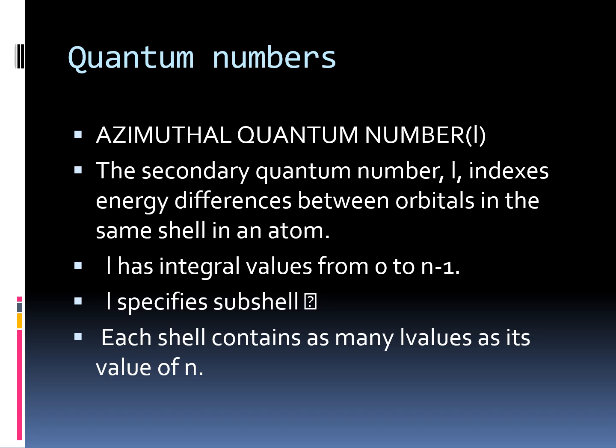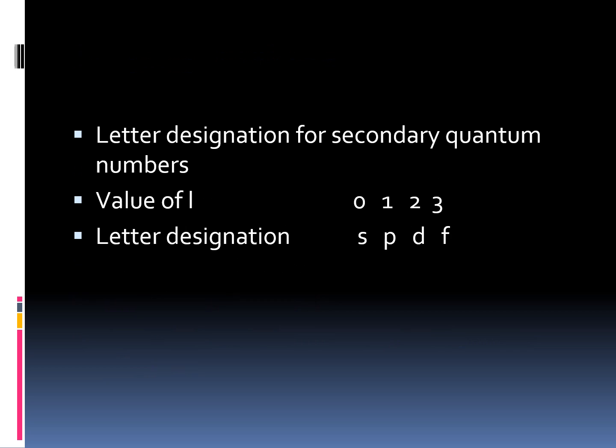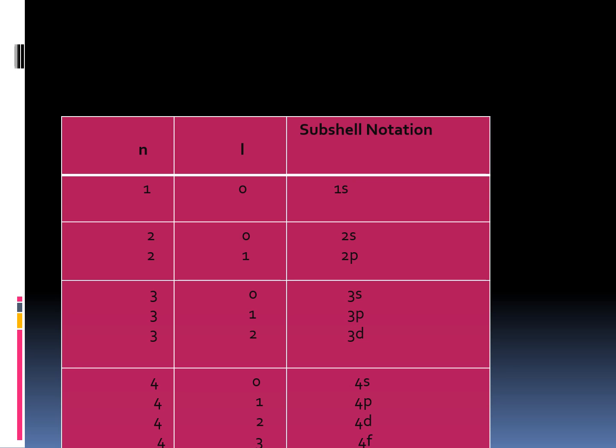For example, in the first shell, n is equal to 1, there is only one subshell, which corresponds to l equal to 0. If n is 2, there are two subshells, l is equal to 0, 1. Letter designation for the secondary quantum number: if the value of l is 0, then s; 1 is p; 2 is d; and 3 is f. This is the subshell notation.